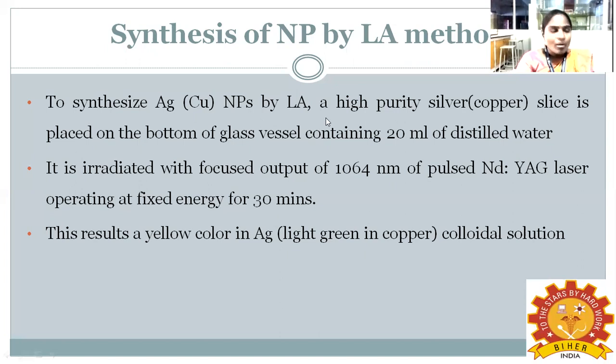For synthesis of copper nanoparticles by the laser ablation method, we need a high purity copper slice. That should be placed on the bottom of a glass vessel containing 20 ml of distilled water. Then again, this vessel is irradiated with the focused output of a 1064 nanometer pulsed neodymium YAG laser for 30 minutes. Finally, it will produce a light green color. So it indicates the formation of copper nanoparticles.